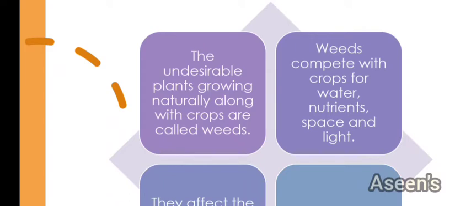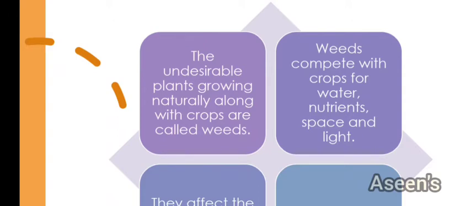So what is this negative effect? They are competing with our crops. Competing, what do you mean by competing? They are having a competition with our crops. Competition for what? These weeds and crops are fighting with one another for water, for nutrients from the soil, for space and for light. Water and nutrients are something the plants need in proper amount for good growth, right? For good yield.